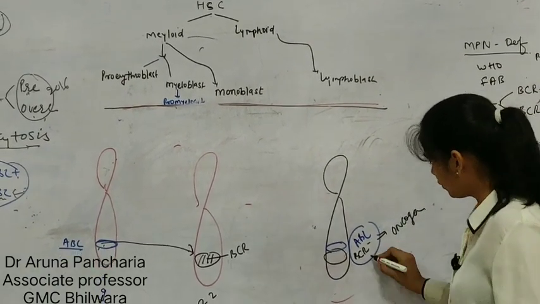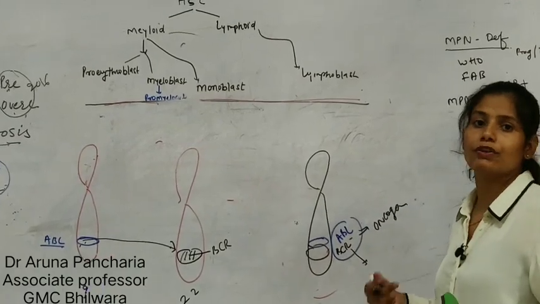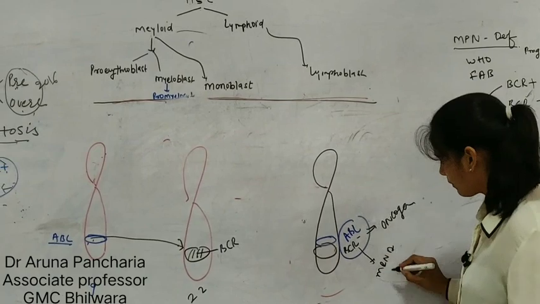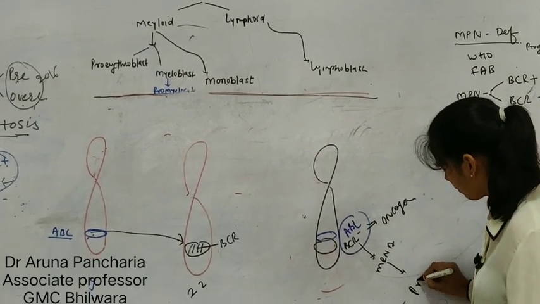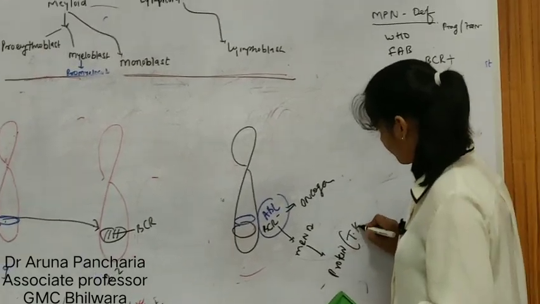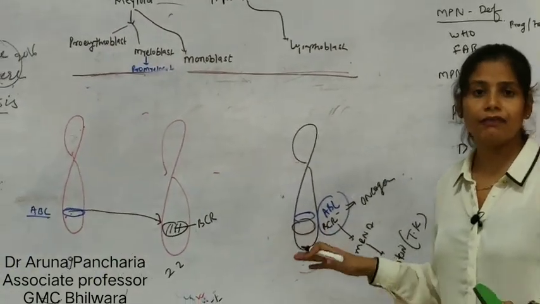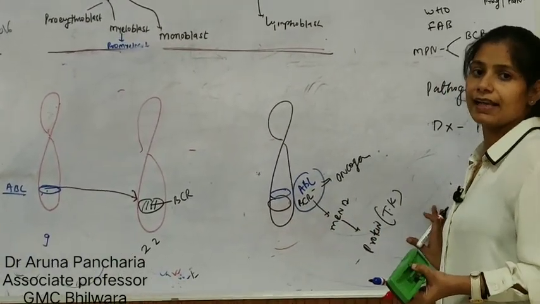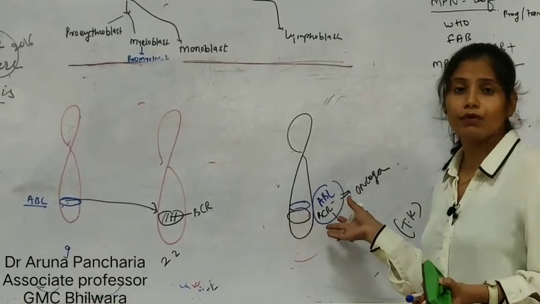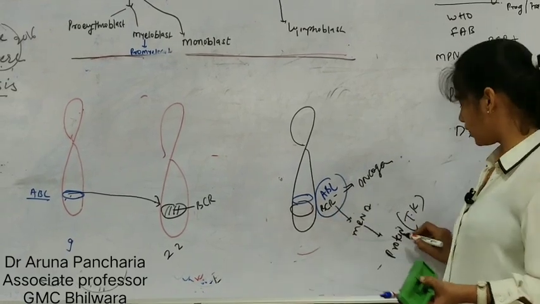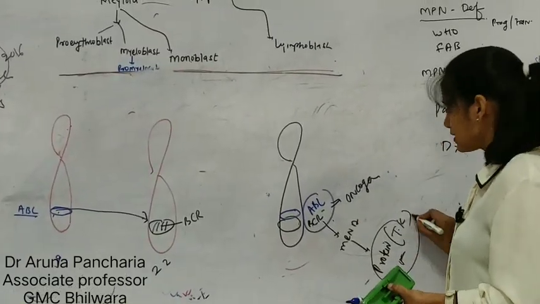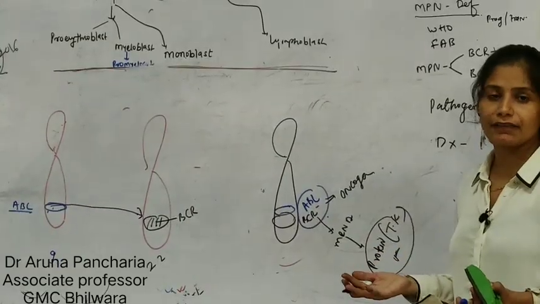And we know any gene will encode the protein via transcription and translation. This will form mRNA, and after translation will form protein, and a specific protein is tyrosine kinase. So BCR-ABL will encode the tyrosine kinase enzyme. But we know this is a mutation, so this product formed after the mutation has some abnormal activity.